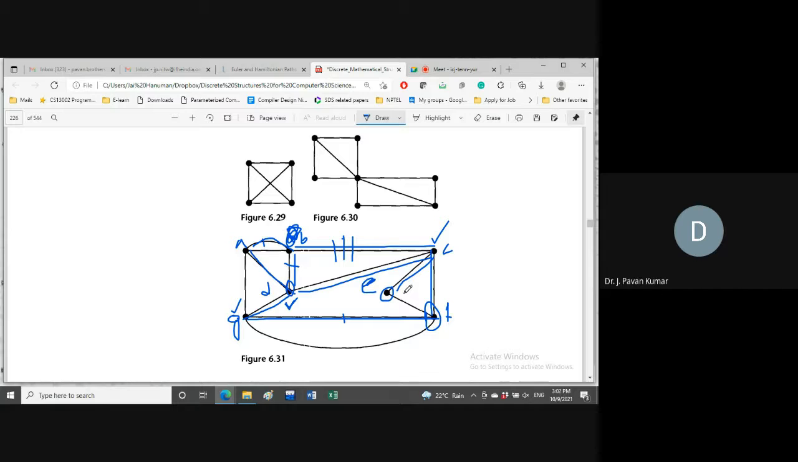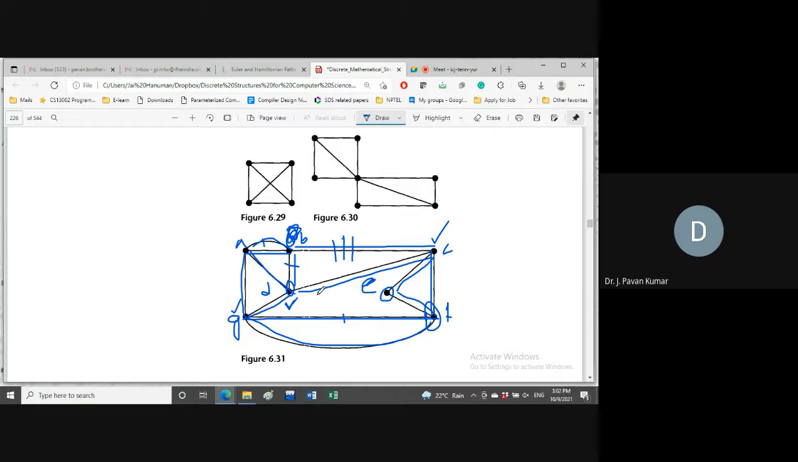From E, how many alternatives are there? Only one, that is to F only. From F, how many alternatives are there? Only one, that we have to choose. From G, how many alternatives? Only one, that we have to choose. From A, how many alternatives? Only one, that we have to choose.